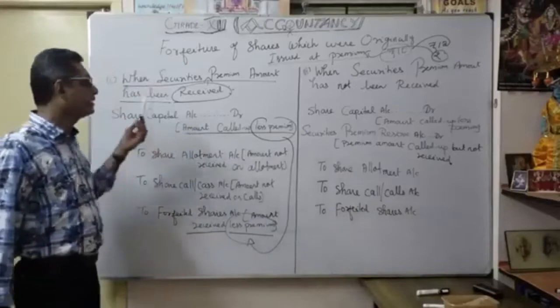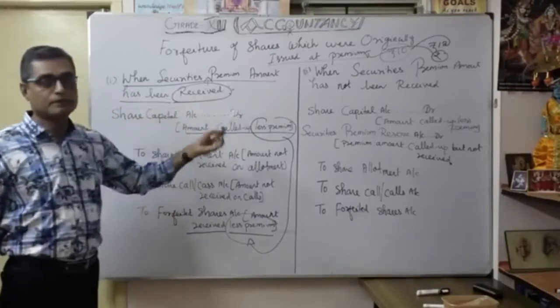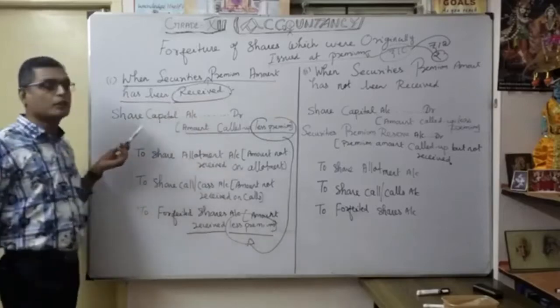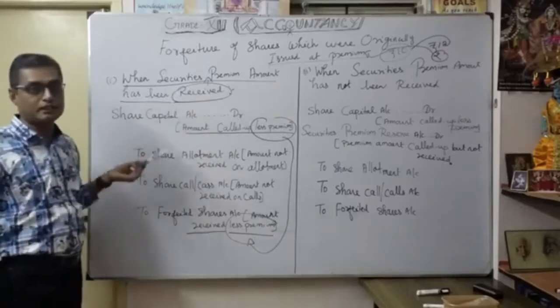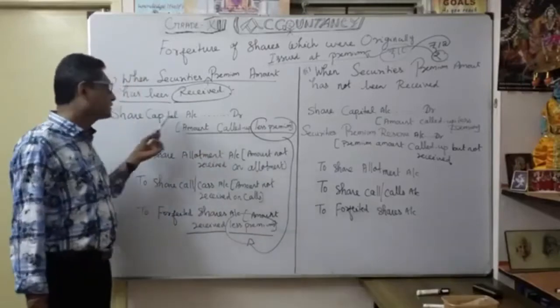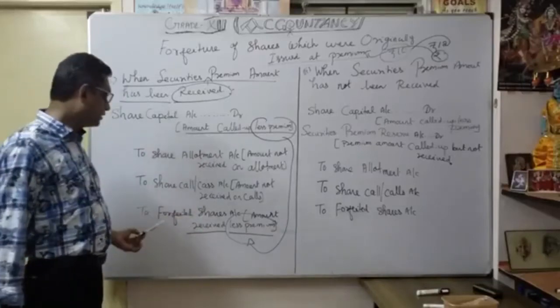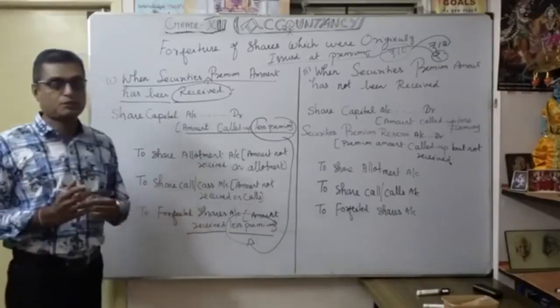Understood? That's the time when the securities premium amount has been received. We should be very careful whether the premium should be taken into consideration or not. Here, we never consider the premium. We simply credit share capital account, whether it is share allotment, share first call or final call, to forfeited shares account. We should be very careful.